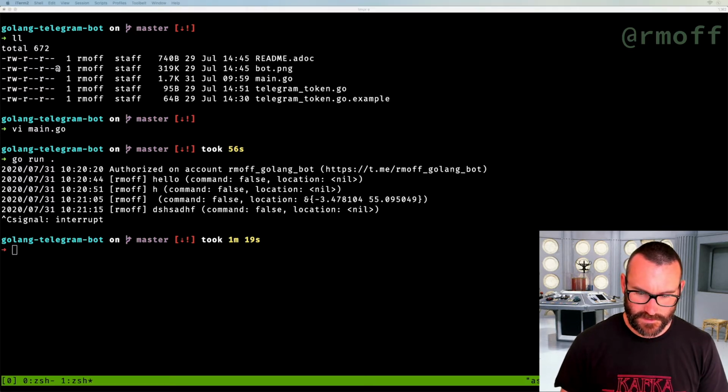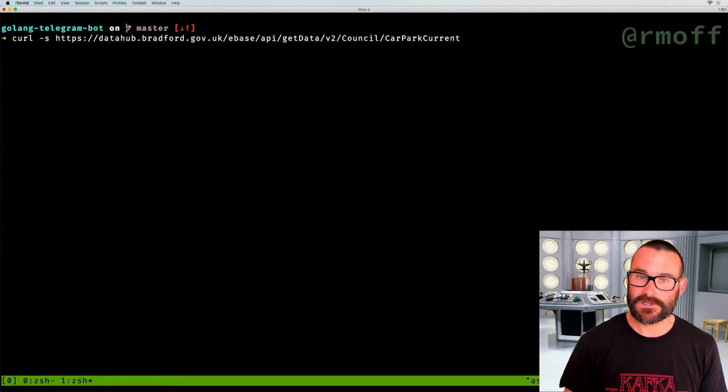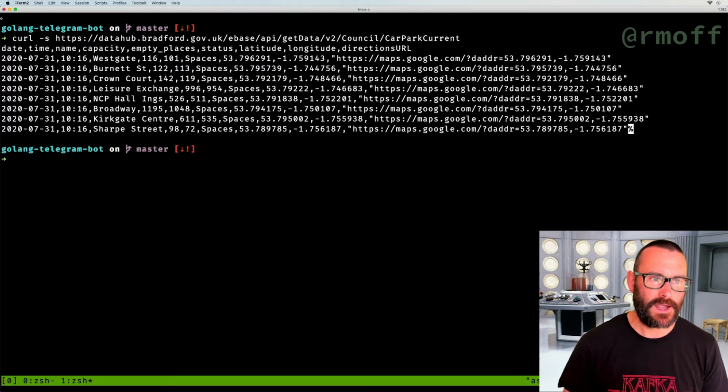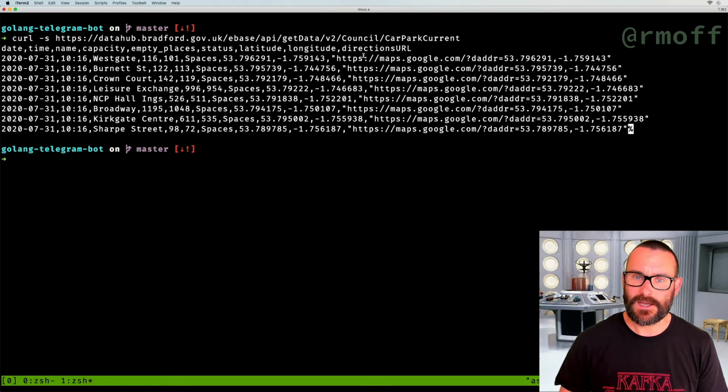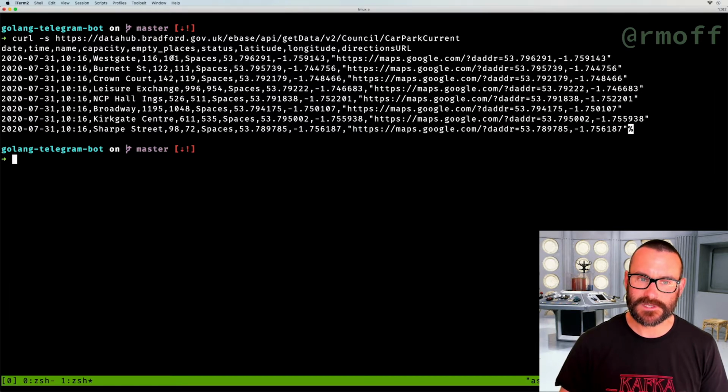So if we run this bit here, and we're going to clear the screen there and paste that in. I'm just going to use curl to go and fetch it. So it's from this particular thing here. It's the Northern Data Hub in the UK who make this available. And you just get a lump of CSV back. You get the header, and then you've got the different fields. So there's several different car parks, and you've got stuff like the capacity, you've got the available spaces, and the location of the car park.